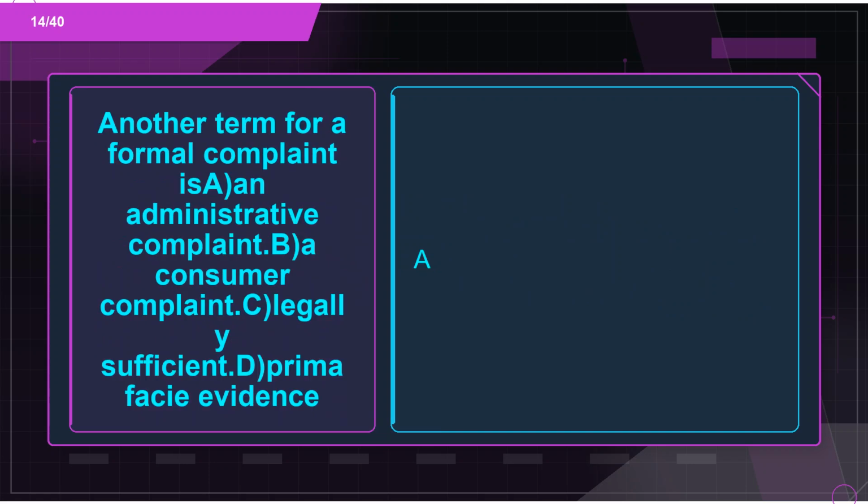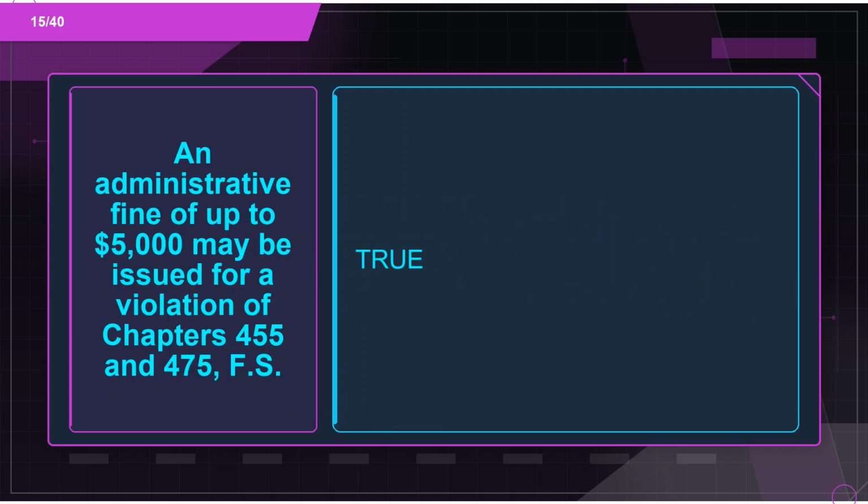Flashcard 14. Term: another term for a formal complaint. A. An administrative complaint. B. A consumer complaint. C. Legally sufficient. D. Prima facie evidence. Definition: A. Flashcard 15. Term: an administrative fine of up to $5,000 may be issued for a violation of Chapters 455 and 475, FS. Definition: true.